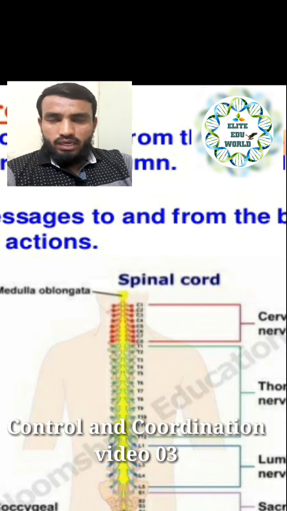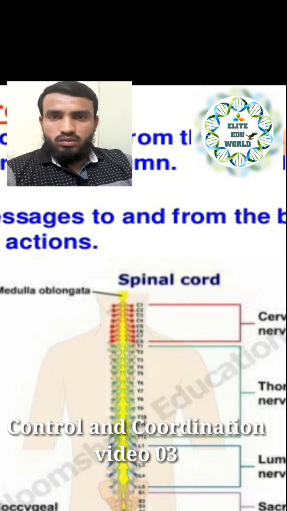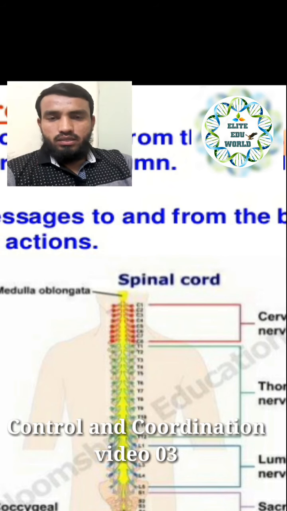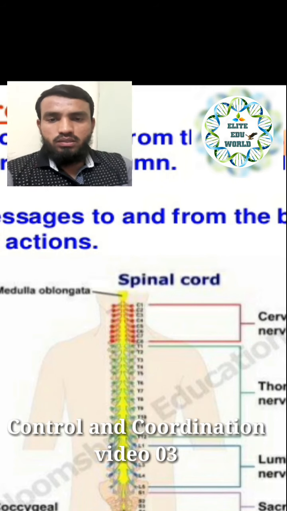It is a very delicate cell. That is why we have the bony structure called the vertebral column, and from the vertebral column the spinal cord runs, right? So from our brain to the end of this vertebral column, the spinal cord is running.